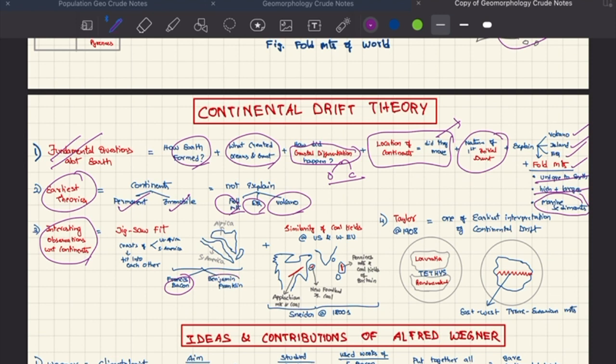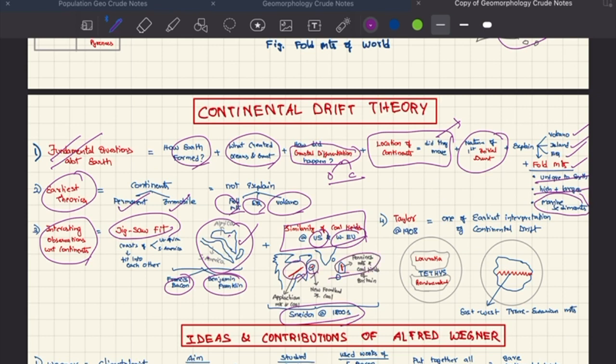Some interesting observations with respect to continents. Francis Bacon and Benjamin Franklin observed that Africa and South America's east and west coasts fit perfectly. This is called jigsaw fit. And Snider in the 1800s talked about the similarity of coalfields in the US and Western Europe. So we can see Appalachian mountain coalfields, Newfoundland coalfields, and Pennines mountains in Britain.